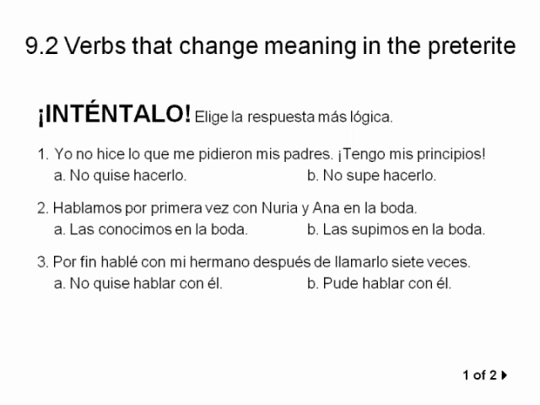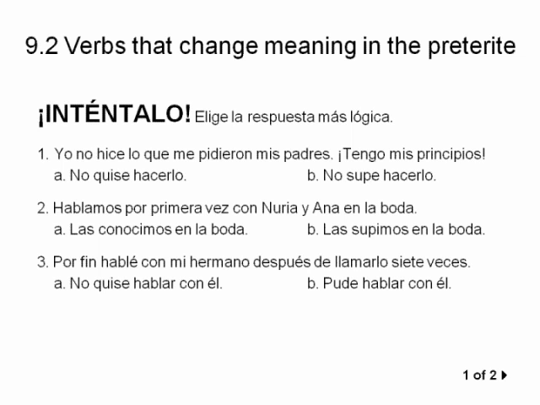Okay, so with that in mind, if you read these sentences and think about what they're saying, por ejemplo, el número 1, yo no hice lo que me pidieron mis padres, tengo mis principios. Basically this is saying I didn't do what my parents asked me to do. I have my principles. And so your choices are either no quise hacerlo or no supe hacerlo.